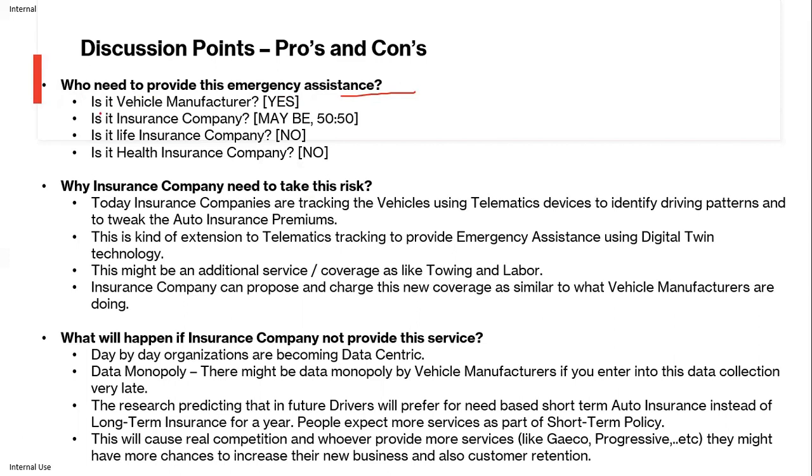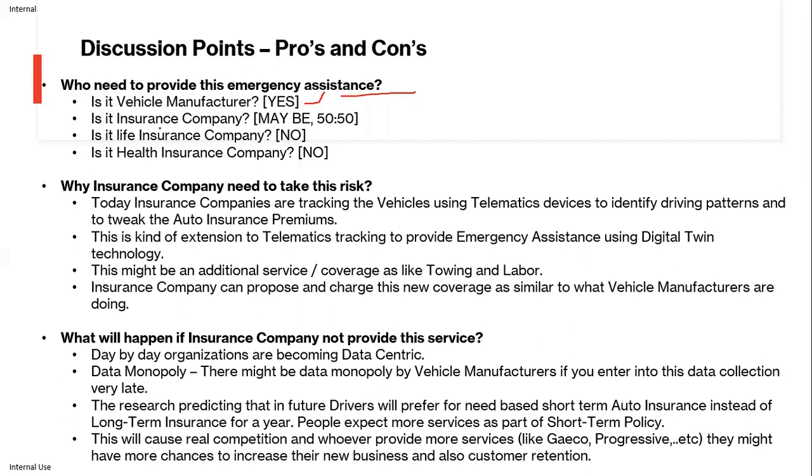First, is it the vehicle manufacturer's responsibility? Yes, because he's the one who installs the sensors in the vehicle. So he can easily track that IoT data, and he can provide this assistance by charging some amount.